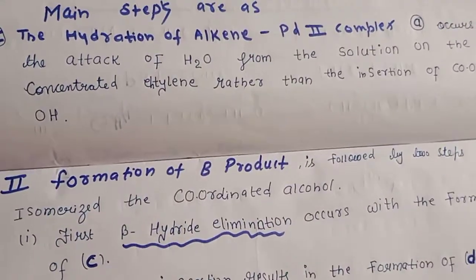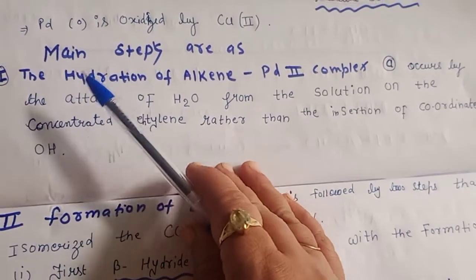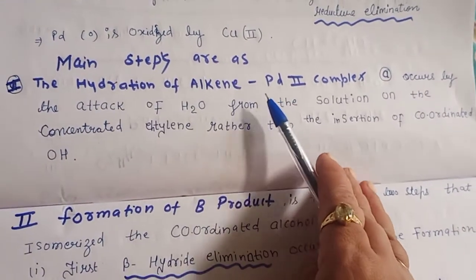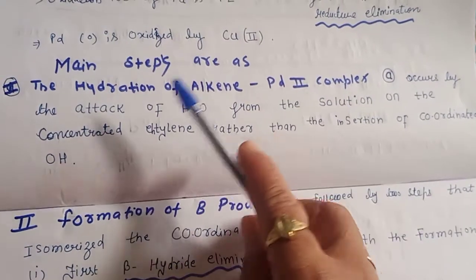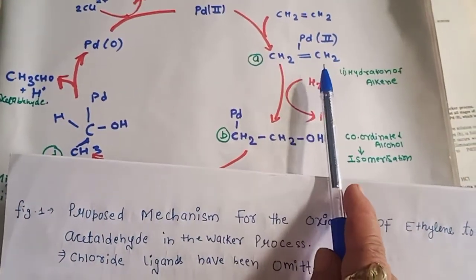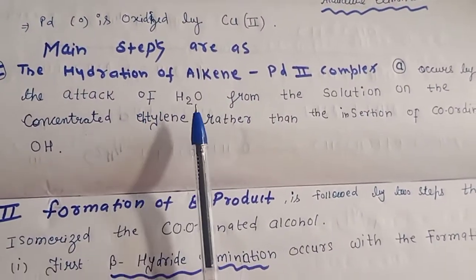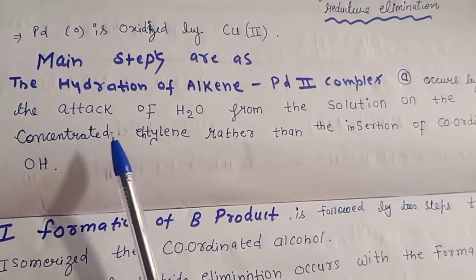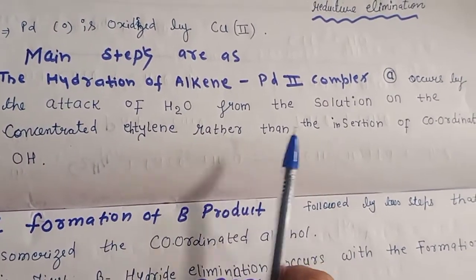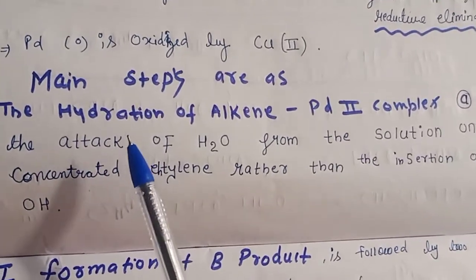Just we can see theoretically how we have to write the steps. First, the hydration of alkenes. Means in the palladium second complex, the hydration will take place. Here we have seen the hydration of alkene taking place. So you can write that this step occurs by the attack of water from the solution on the coordinated ethylene rather than the insertion of the coordinated alcohol. So the first step is the hydration of alkene.